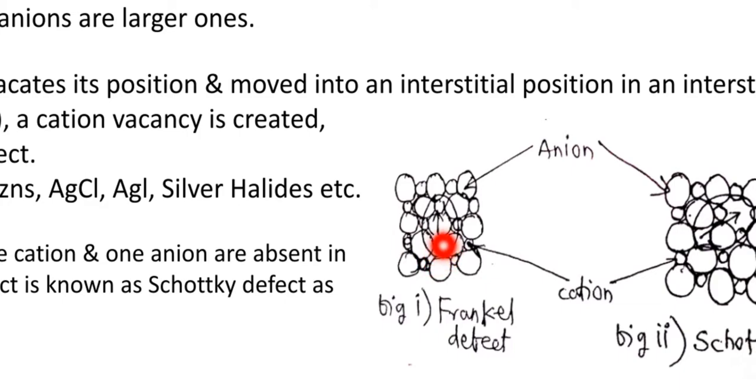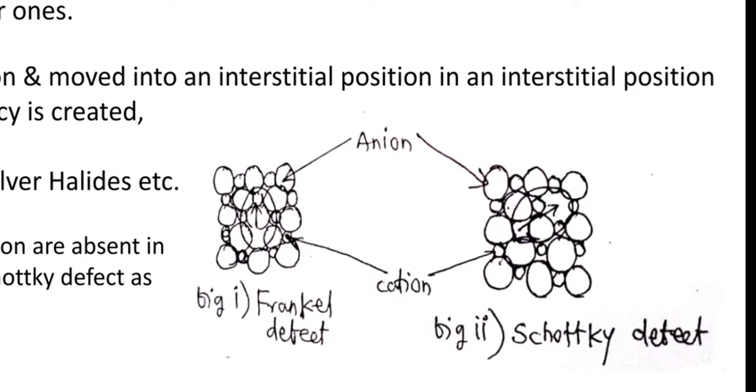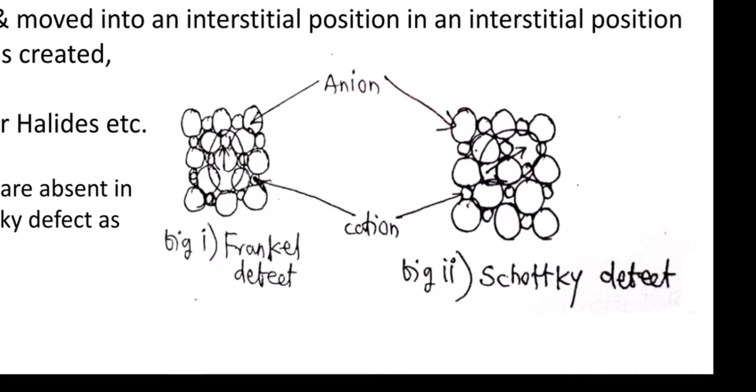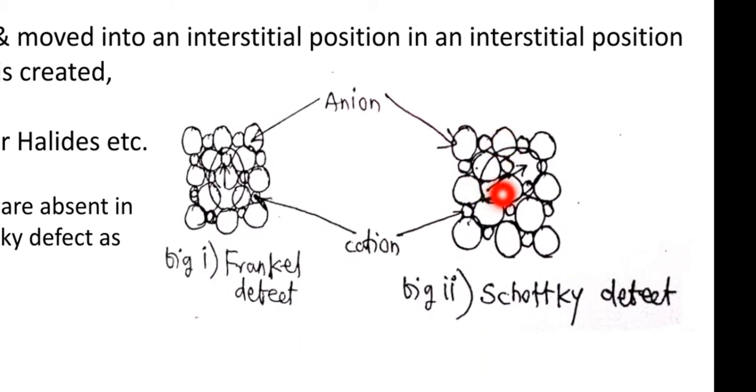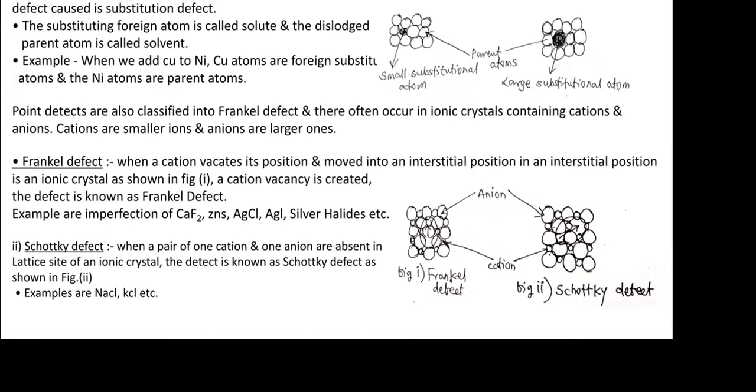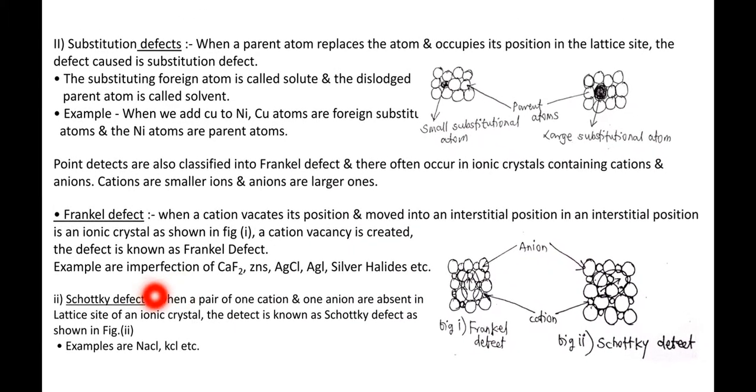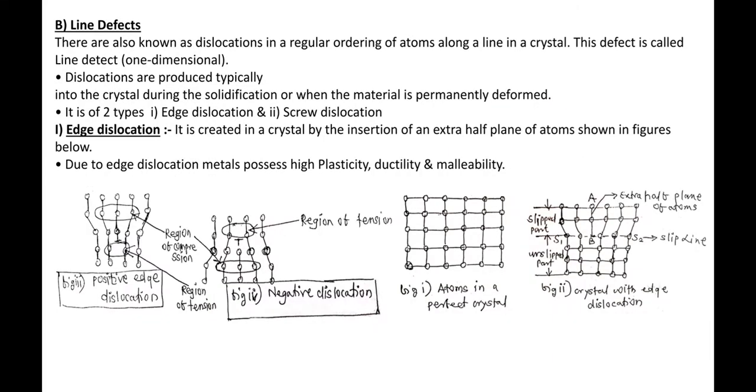The original small cation was in this position, and it is shifted to this new position, so a vacancy is created. This is the Frenkel defect. Now what is a Schottky defect? In this diagram one cation and one anion pair is absent. This is known as a Schottky defect. Examples are NaCl, KCl, etc.